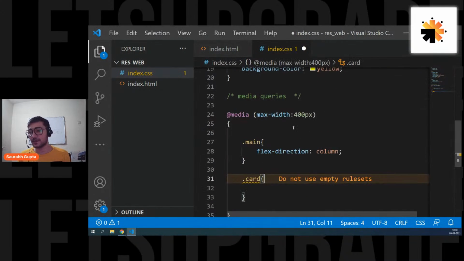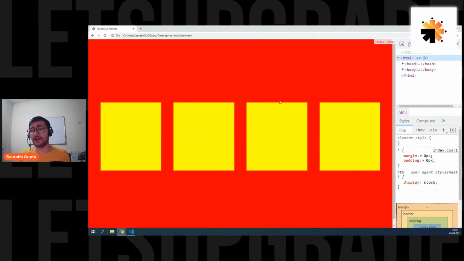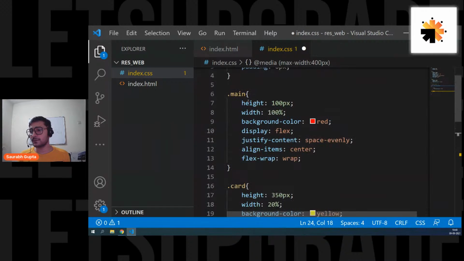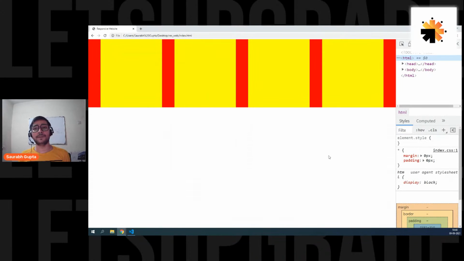Okay, everyone, let's get back to the normal site. Let's remove the height from the main. Now if we remove the height from the main, what will happen? Now the height of the main depends upon the height of the elements. Perfect, that is fine. This is one more thing you have to follow. So now I have removed the height from the parent element, so now the height of the parent element depends upon the child.